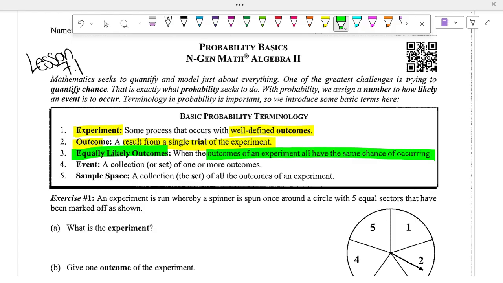Now, what about if I took away one of the dice? All right, so I only had one die, and we played the game with one die, meaning I only could get a 1 to a 6. Is that equally likely of happening? Yeah. All right. An event is a collection or set of one or more outcomes. So each round was an event for us. And then the sample space is the collection, the set of outcomes of an experiment. So the list of numbers we ended up getting for each round, that was the sample space.